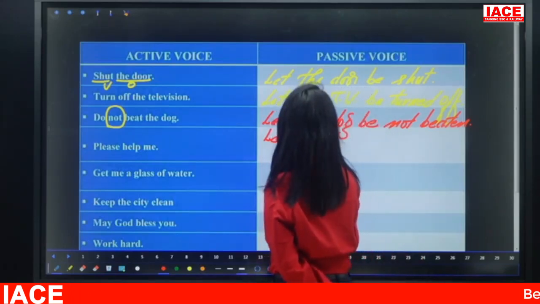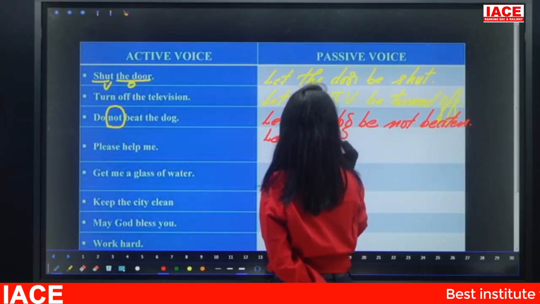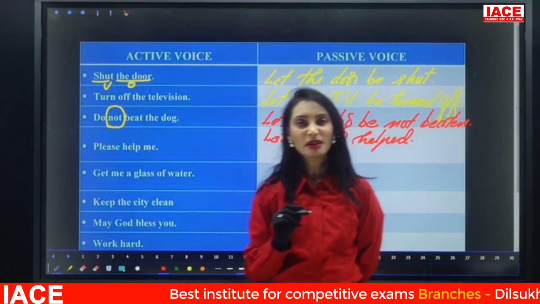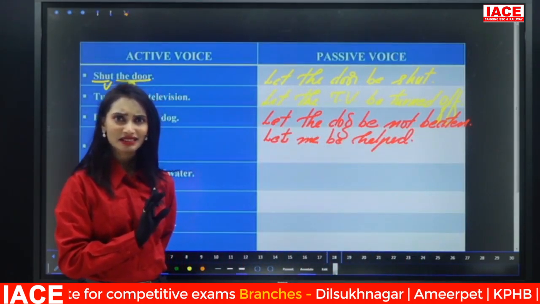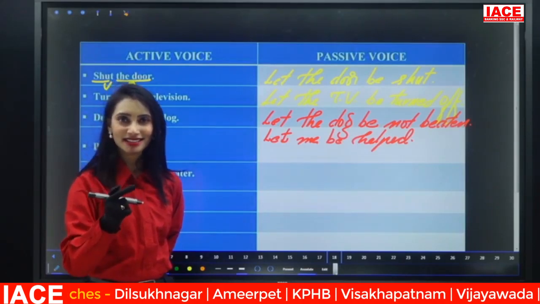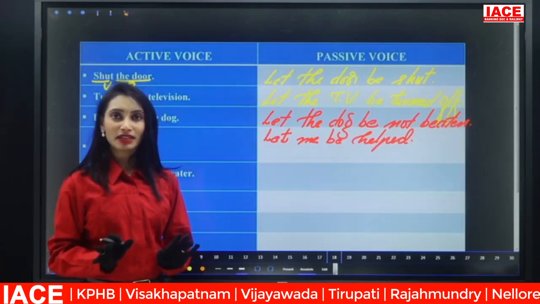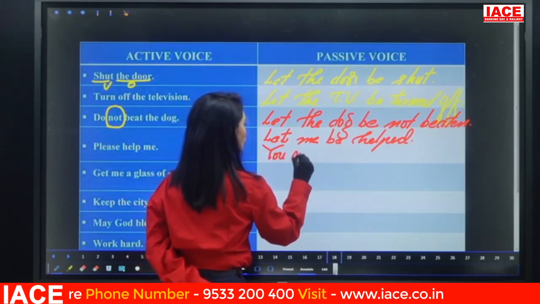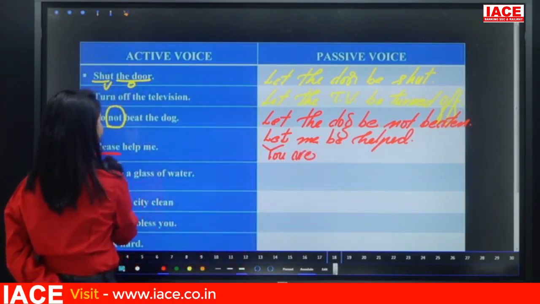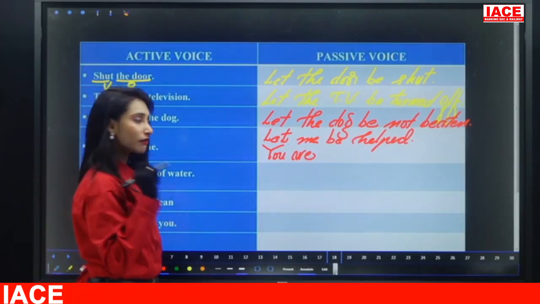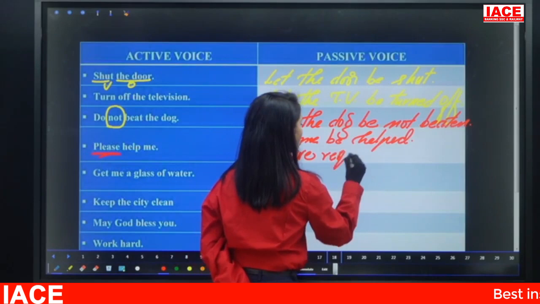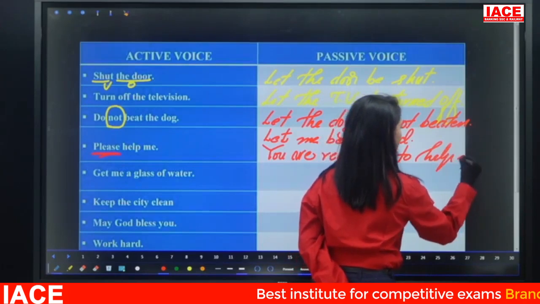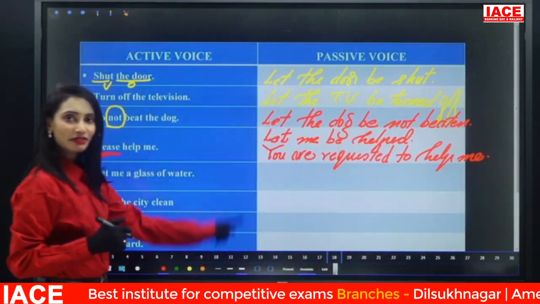So, let me be helped. Formula-wise it is correct. But can we use it while we are communicating? "Let me be helped." No, it's not giving sense. Then we have to use the other way. "You are..." So what is the tone of the sentence? Here we have "please." "Please" means it is a request. So, you are requested to help me. Right? So you can convert in both the ways.